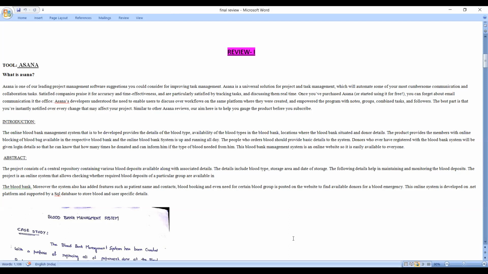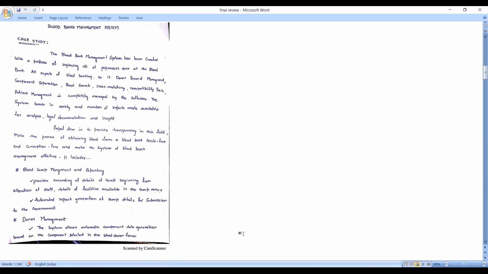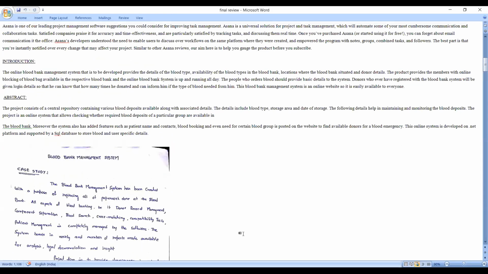Introduction. The online blood bank management system that is to be developed provides the details of the blood type, availability of blood types in the blood bank, locations where the blood bank is situated, and donor details. The product provides the members with online blocking of blood available in the respective blood bank and the online bank management.